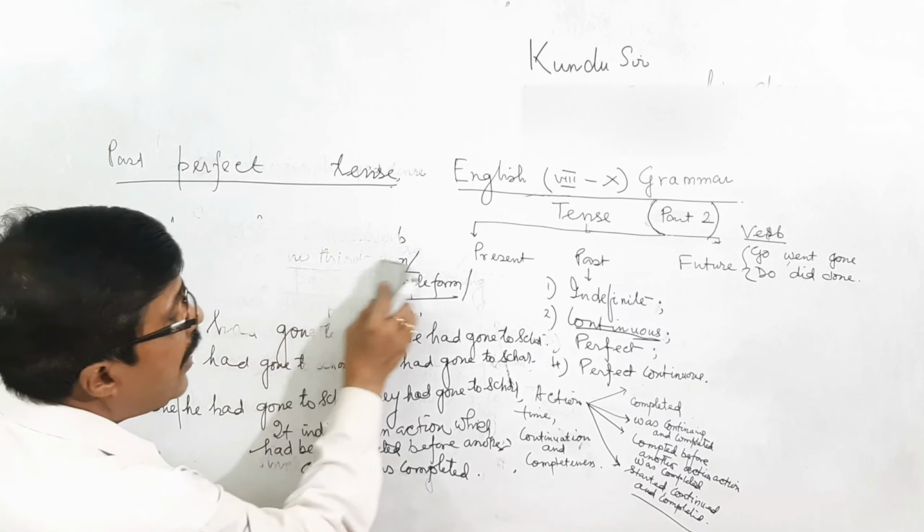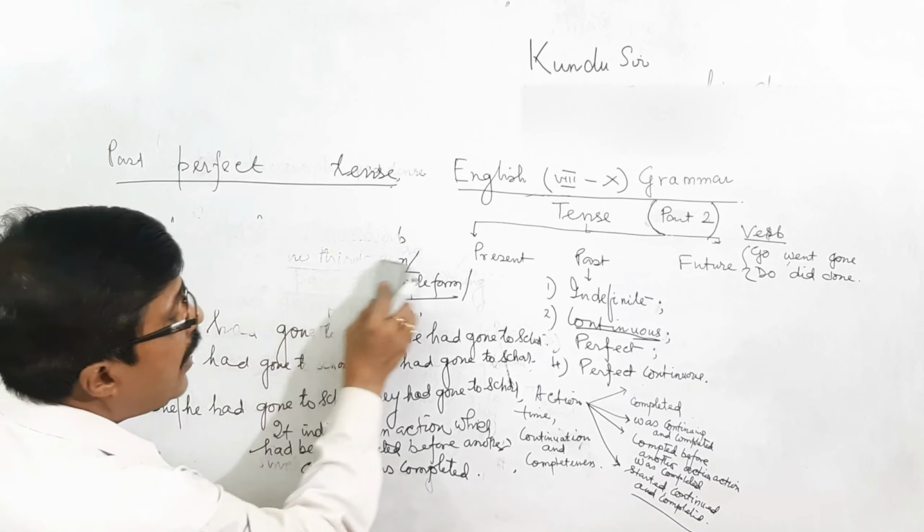Past perfect continuous tense. What is the rule for this?